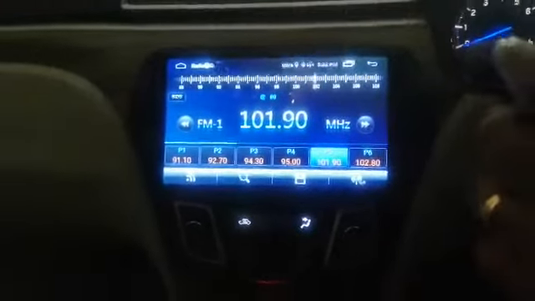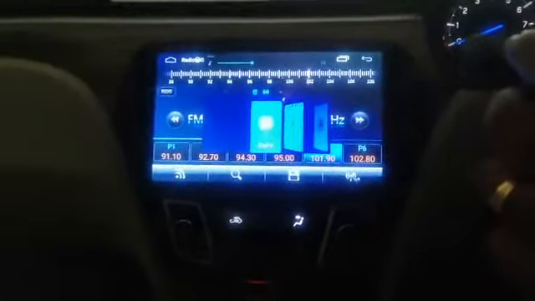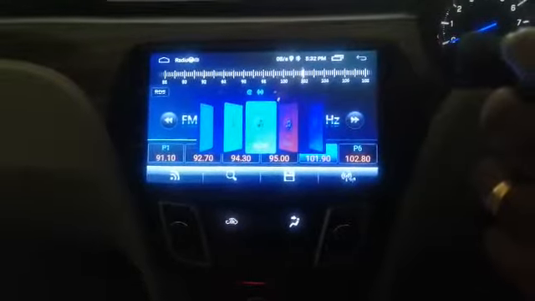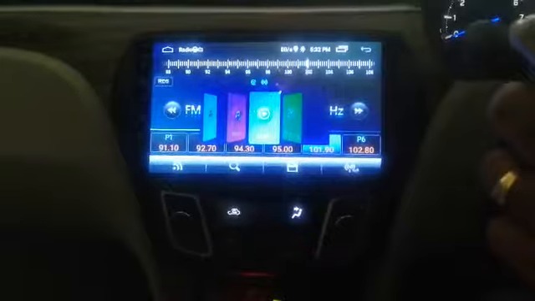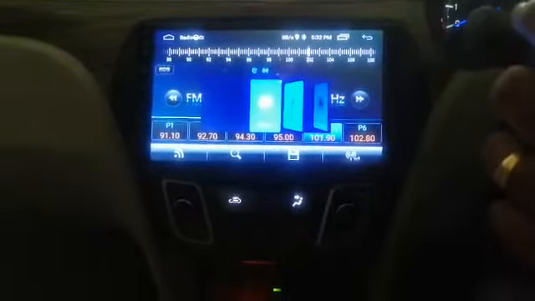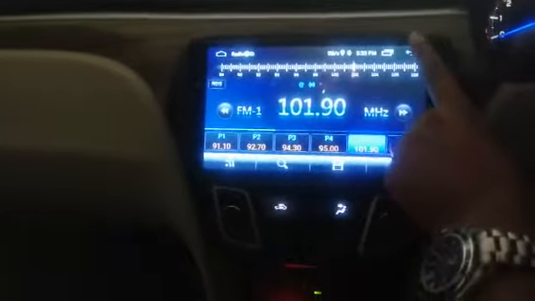Now I'm going back to the mode. You can see the mode. This is how the mode works: music, video, auxiliary. The mode is also working perfectly fine. Now I'm going back. So this is done here.